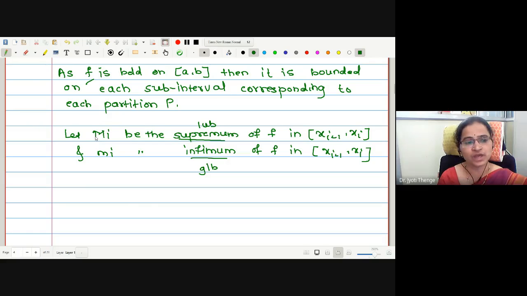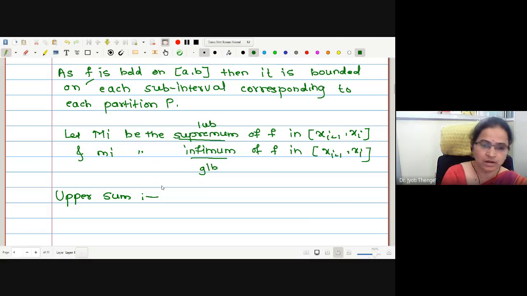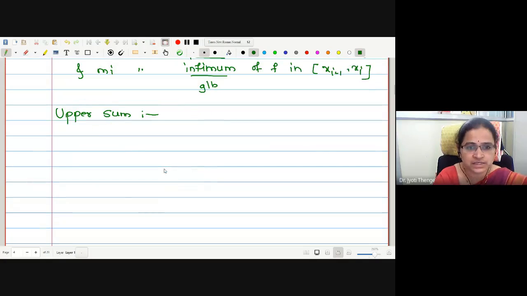Here is the symbol we are using. Capital Mi be the supremum of given f in the ith subinterval. Small mi be the infimum of f in the ith subinterval. Therefore, the first sum of Riemann integration, the upper sum, is defined as follows.